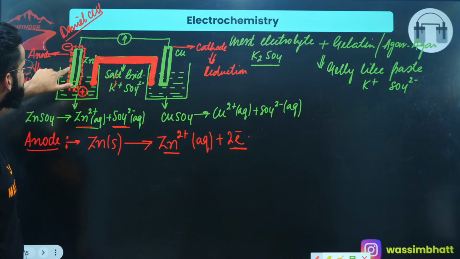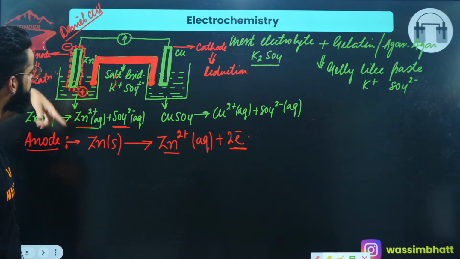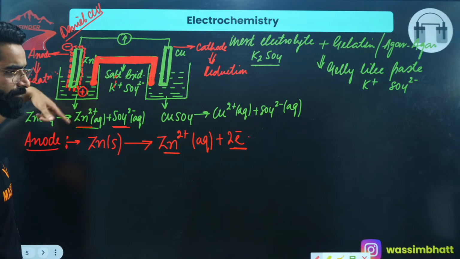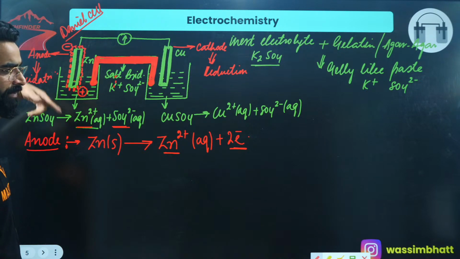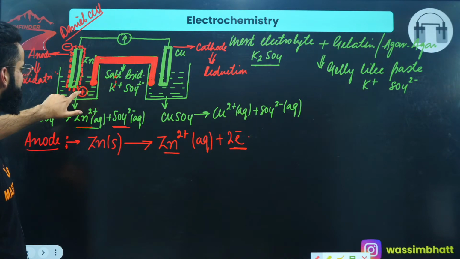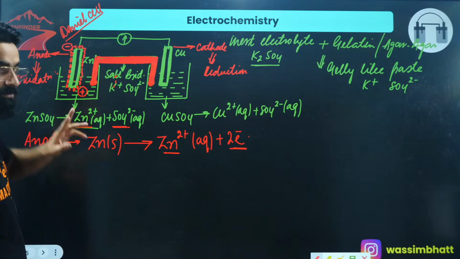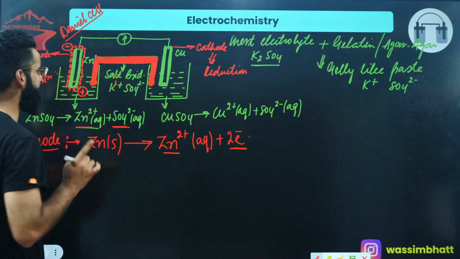Due to the oxidation of the zinc atoms of which this rod is made, continuously Zn²⁺ ions will keep on entering into the solution, due to which the intensity of this positive charge will keep on increasing. Now understand, this is something which is happening at the anode.